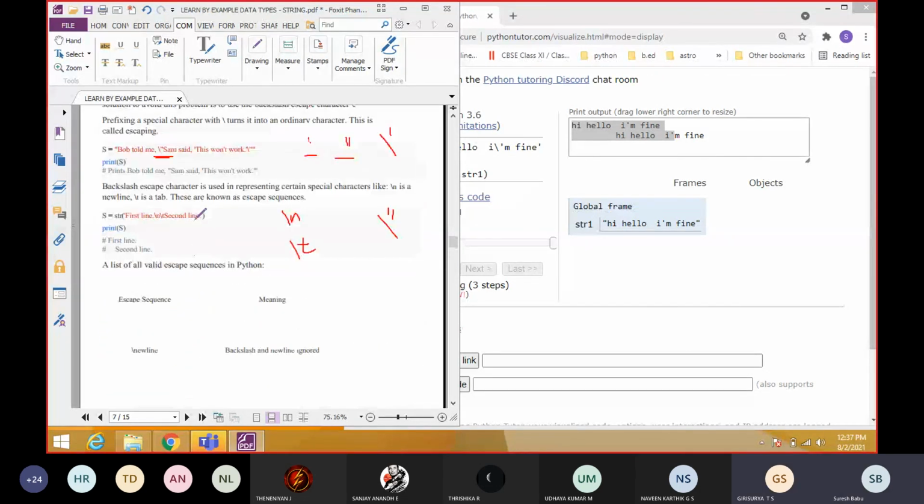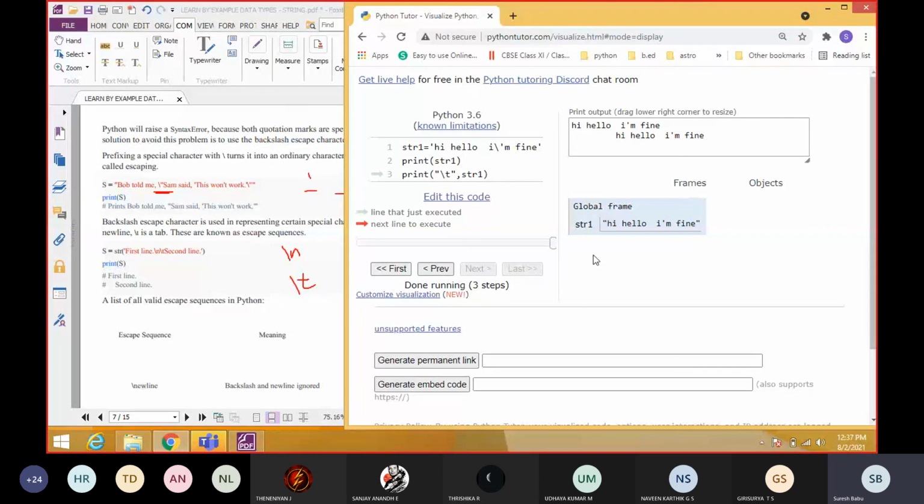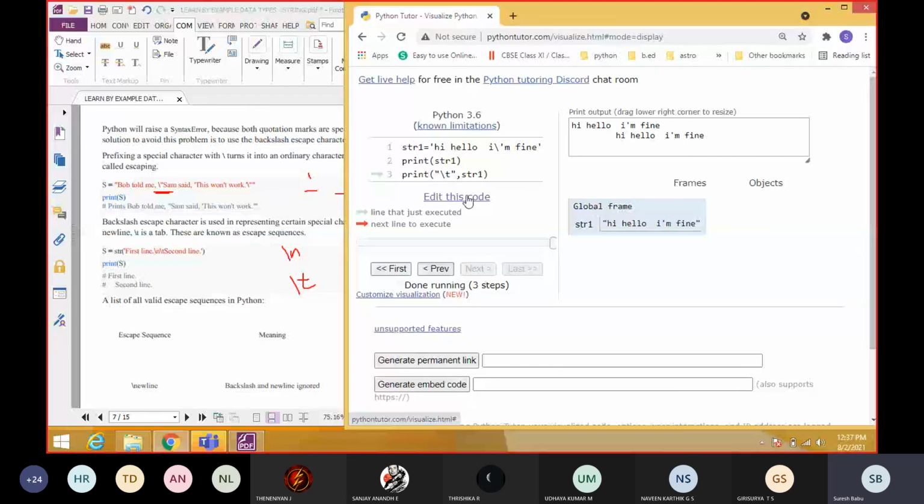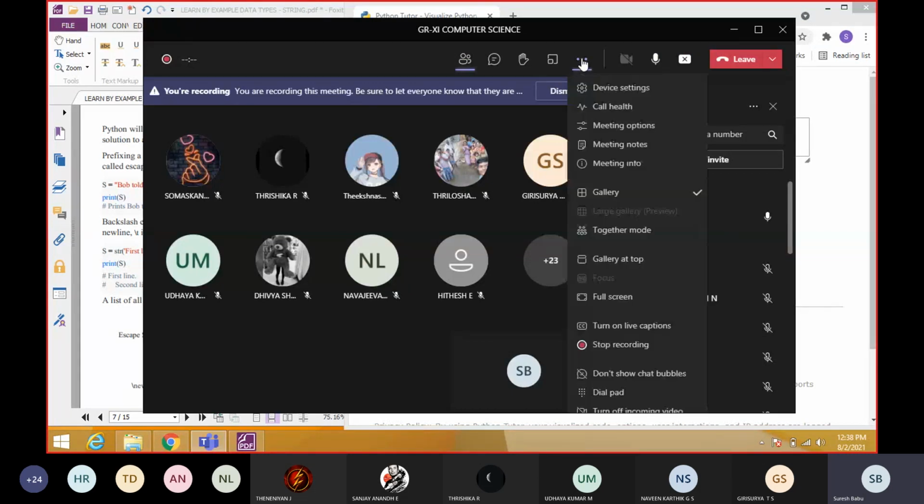Yes, sir. So that's it about today's class, students. We will see the remaining things in the next class. So kindly practice all kinds of programs and try to submit that homework. This week's MCQ test portion is string manipulation. Whatever we discussed now will be included in the questions. Coming Wednesday morning, you are going to write the MCQ. The syllabus is string manipulation. So that's it for today. Thank you everyone. If there is any doubt, kindly ask me and try to submit the homework. Understood, students? Any doubts?